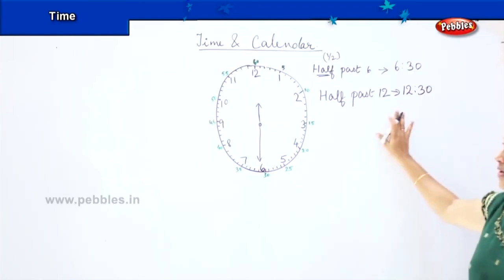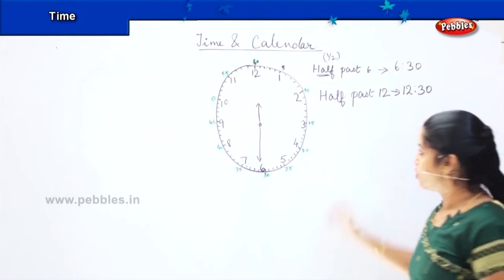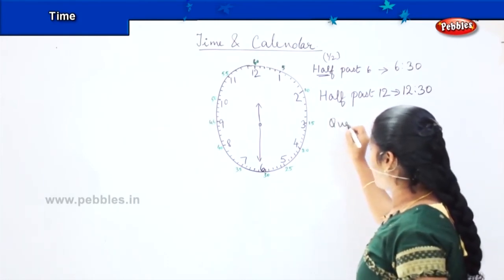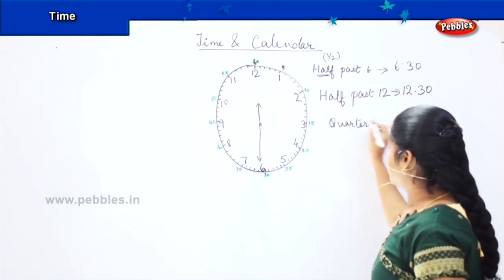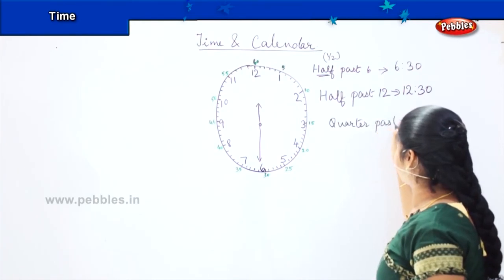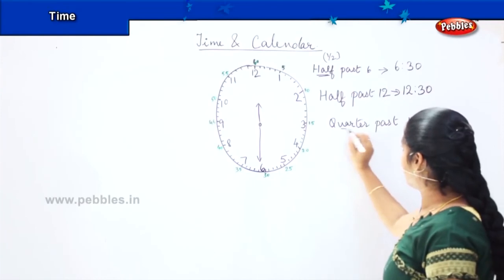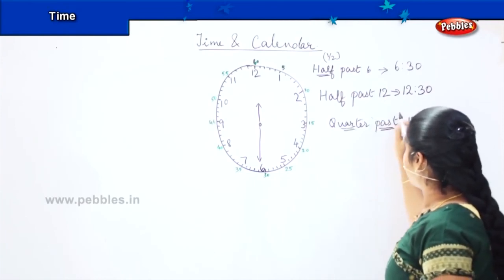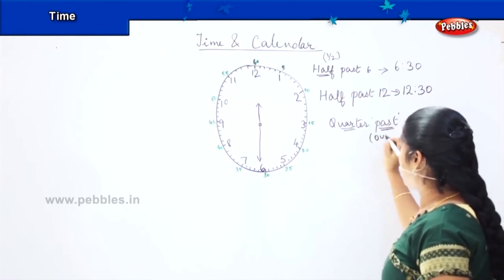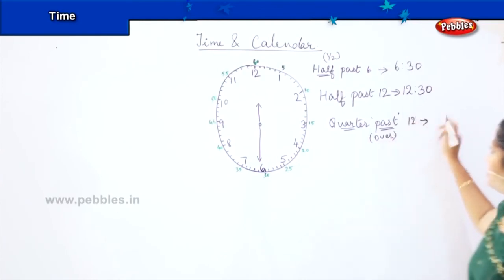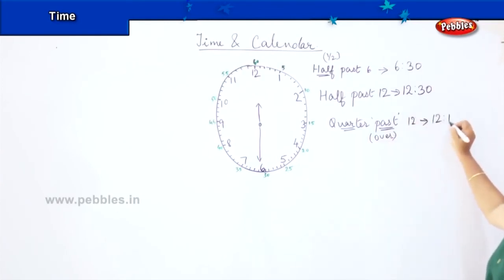Okay? So are you clear with the terms, children? So whenever you say quarter past 12, past means which is over. So it becomes 12:15.